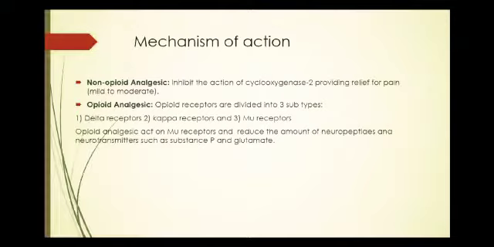Second type, opioid analgesics. Opioid analgesics basically act on opioid receptors. These opioid receptors are G protein coupled receptors, further divided into three categories: delta receptors, kappa receptors, and mu receptors. The opioid analgesics mainly act on mu receptors to produce the analgesic effect by inhibiting the neurotransmitters and neuropeptides such as substance P and glutamate. Substance P and glutamate are responsible for pain transmission. They act as modulators in the pain transmission pathway.